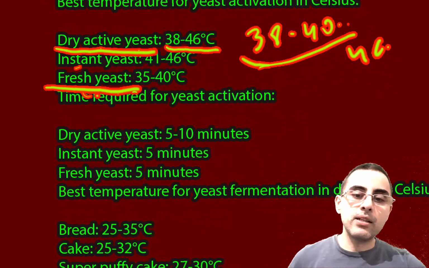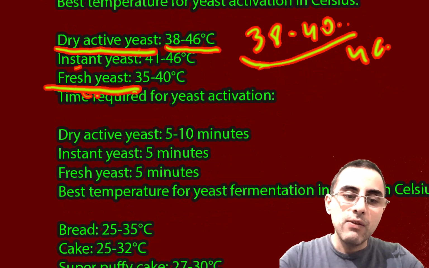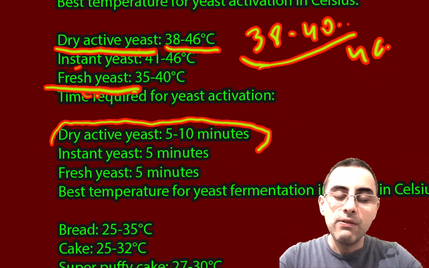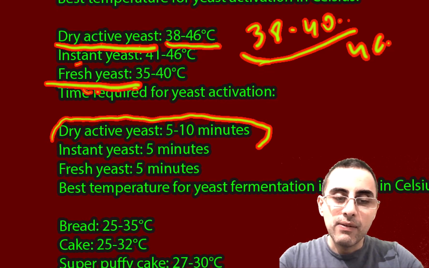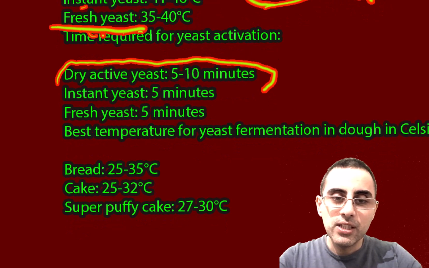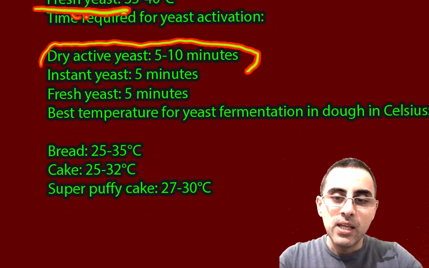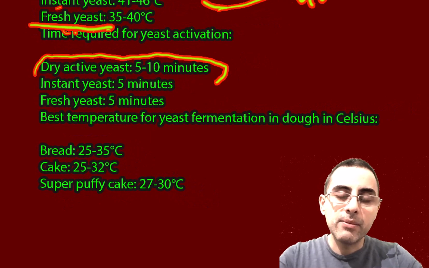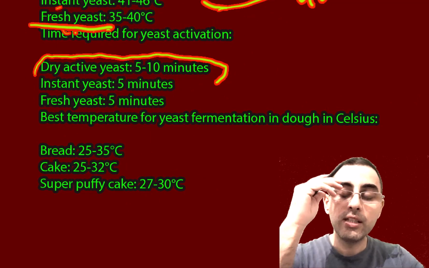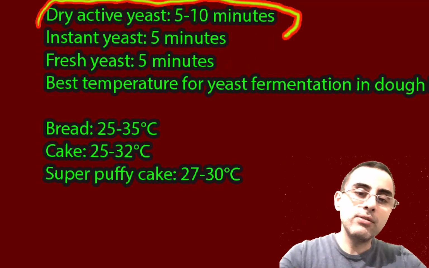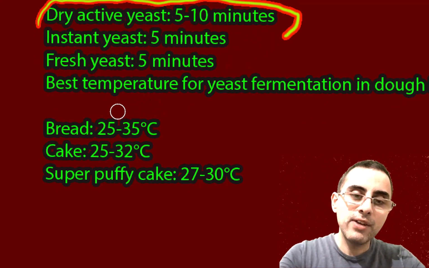The time for activation for dry active yeast is around 5 to 10 minutes. For instant it's around 5 minutes, and fresh yeast also 5 minutes. And the best temperature for yeast fermentation in dough, in Celsius, for bread is around 25 to 35, as we said.